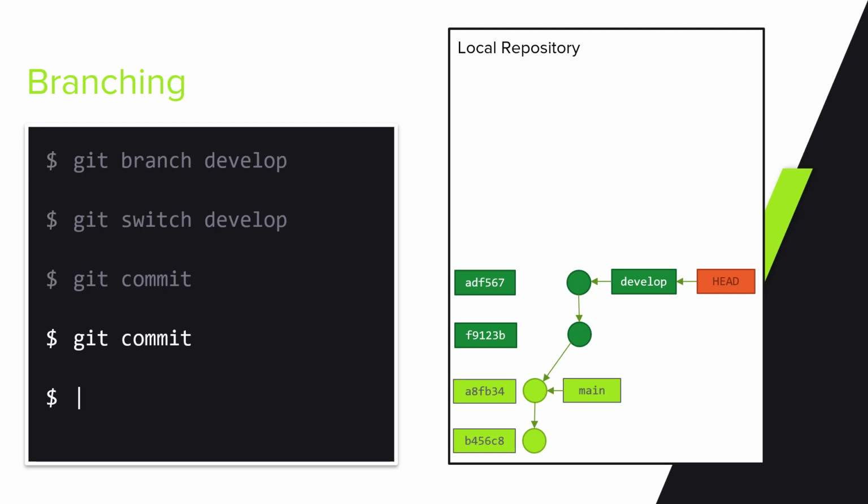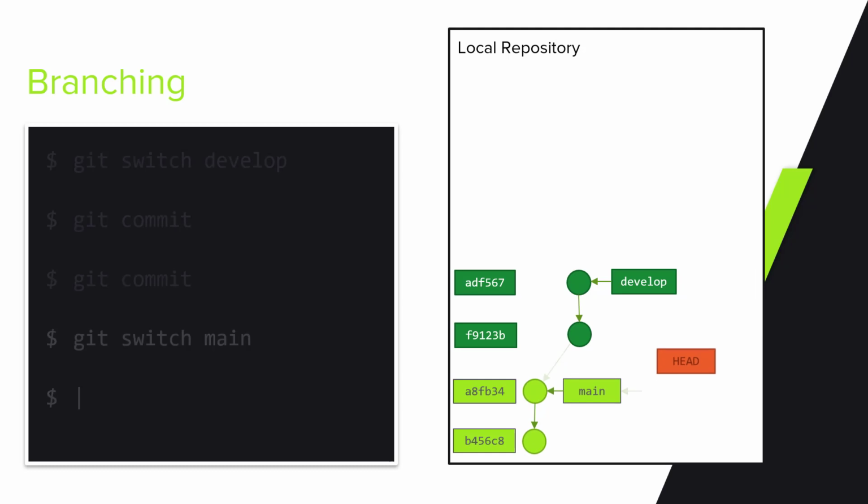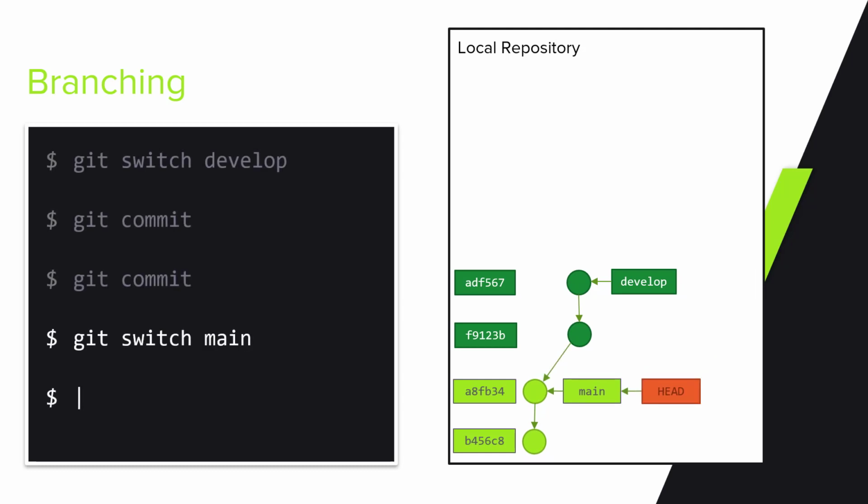In Git, a branch is just that, a label that points to a certain commit. The graph starts looking like separate branches only if we start making commits on the main branch as well, or if we get our changes from somewhere else. First, we switch back to main, and we are going to pull some changes from our remote repository where our imaginary coworkers have already pushed 2 new commits.